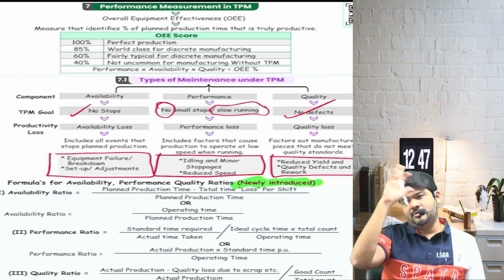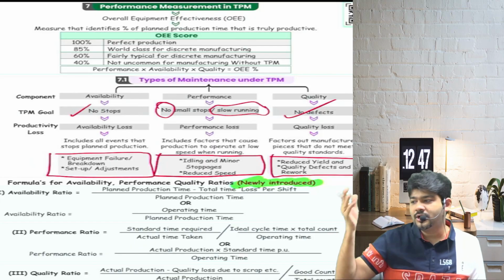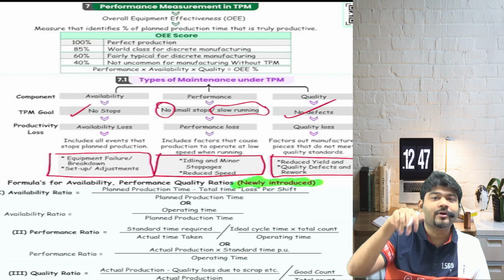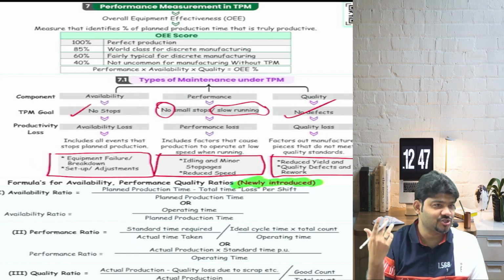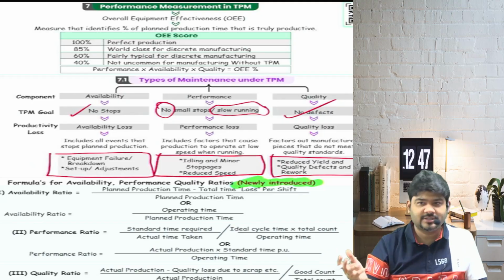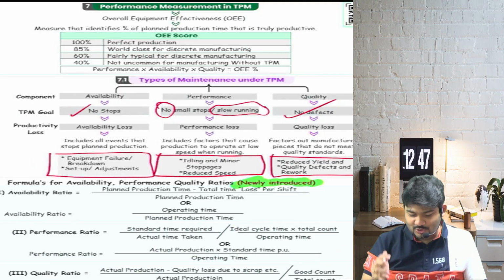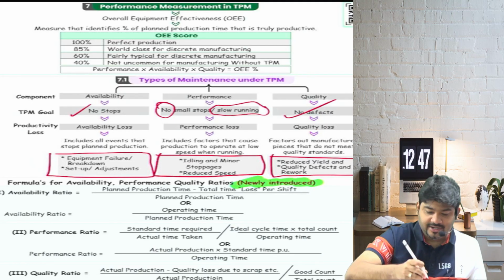You need not remember what was old, what was new. You directly have to do the new one, provided you remember the old one, which I'm sure you don't. That's the reason you are here, right? So let's start with the availability ratio.